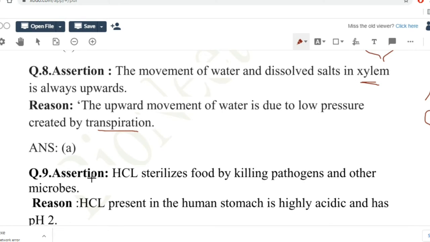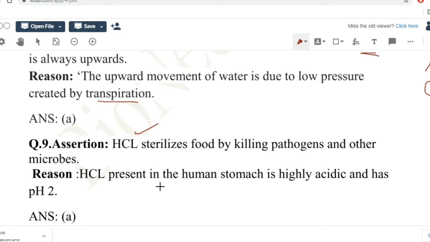So, assertion, hydrochloric acid sterilizes food by killing pathogens and other microbes is true. HCl, one of the functions is to sterilize the food by killing pathogens. The other function is activation of the enzyme pepsin. The reason they have given here is hydrochloric acid present in human stomach is highly acidic and has pH 2, which is true. Assertion and reason both are true, and reason is the correct explanation. So option A is right here.